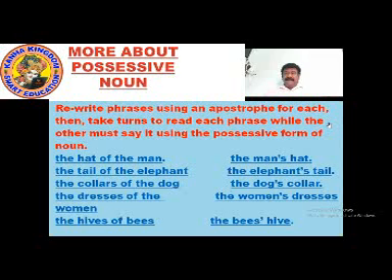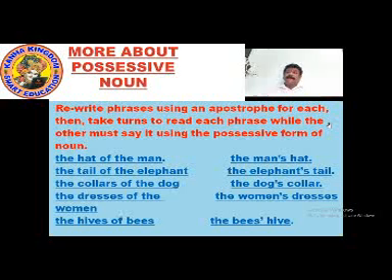Elephant's tail. Whose tail is it? It's the elephant's tail. So the possessive form becomes elephant's, where we are using apostrophe s. The tail of elephant becomes the elephant's tail.